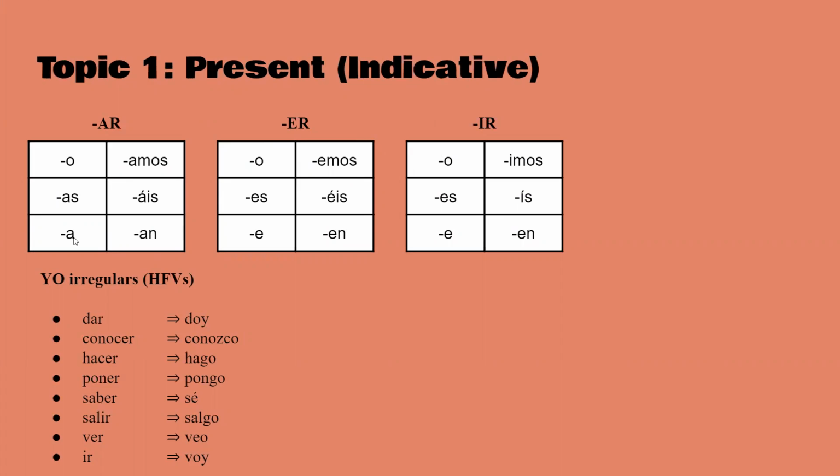Yo, tú, él, ella, nosotros, vosotros, ellos, and ellas. There are some irregulars for the yo only, and this is just the high frequency verbs. There are more than just this, but these are the most common ones. Dar is doy, conocer is conozco, hacer is hago, poner is pongo, saber is sé, ver, veo, ir, voy.